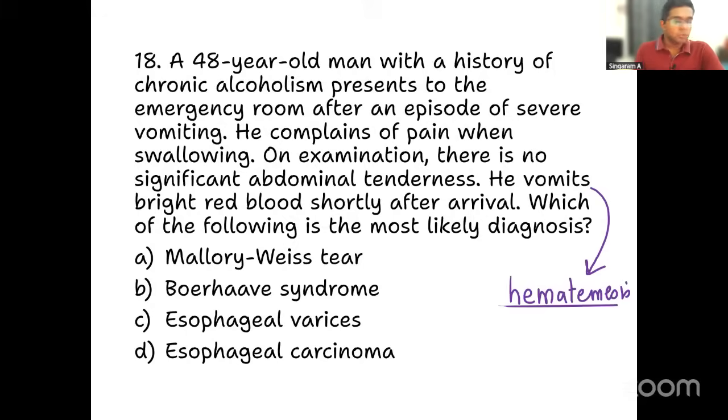Okay, there are some important clues which are given in the question. He is a patient having chronic alcoholism, number one. Number two, after an episode of vomiting, he is also having pain while swallowing, that is like dysphagia, and also he is having hematemesis. Which of this is a likely diagnosis? Mallory-Weiss, Boerhaave syndrome, esophageal varices, or esophageal carcinoma. This is a very straightforward condition, especially after vomiting, hematemesis, pain while swallowing. This is a very classical case of Mallory-Weiss, okay.